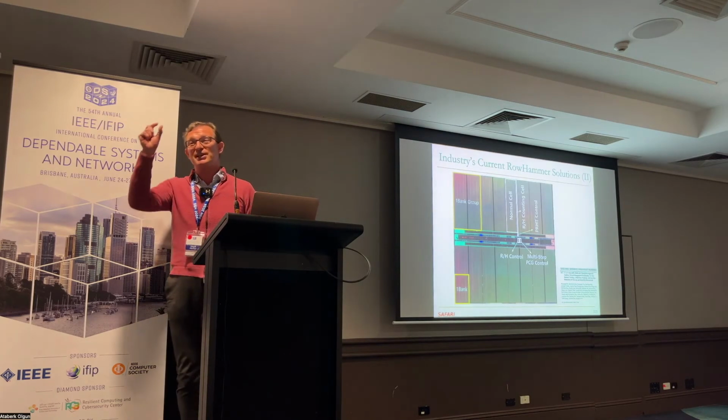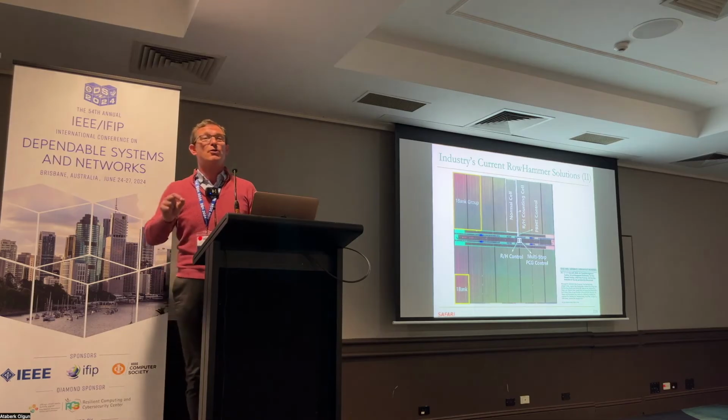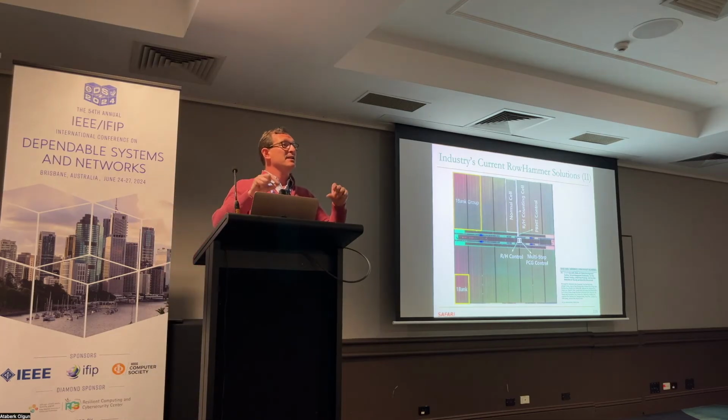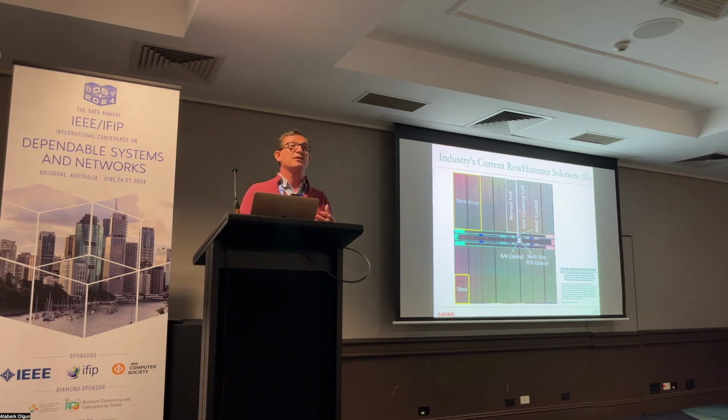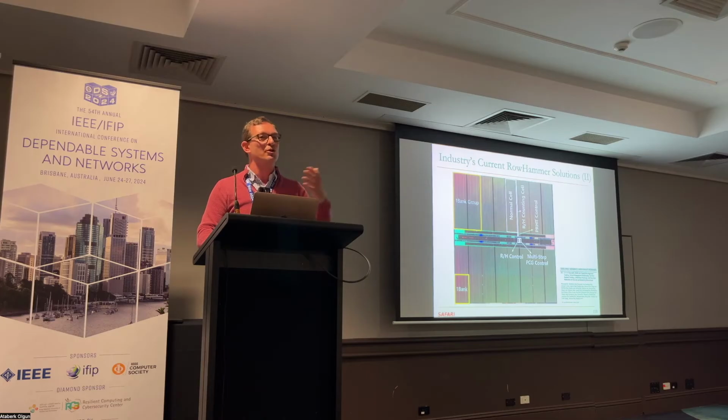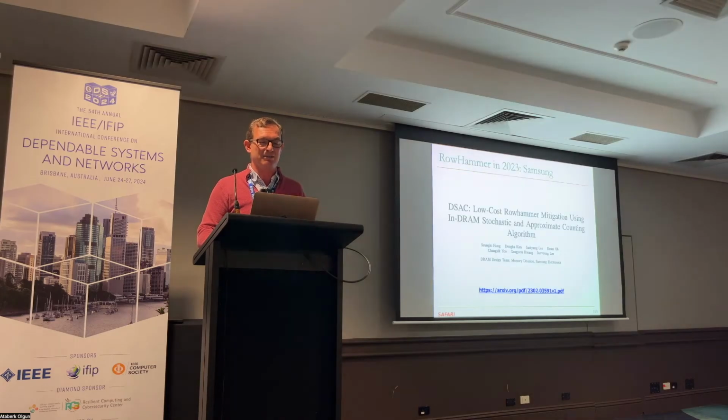What they do is, internally inside the DRAM chip, every single row has an activation counter. These activation counters are incremented when a row gets activated, and they take some mitigating action if the activation counter of a row is greater than some threshold. They don't disclose how exactly this works. They claim they reduce the RowHammer vulnerability. So it's more security by obscurity, again, in my opinion.